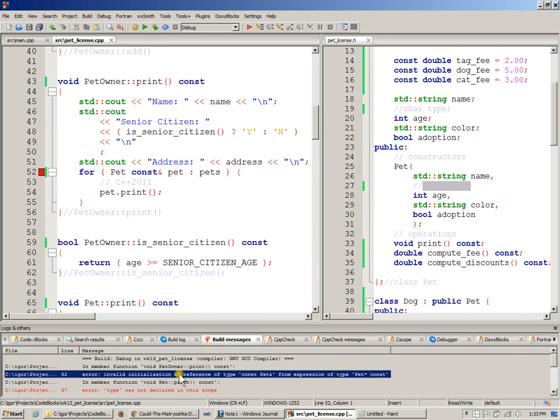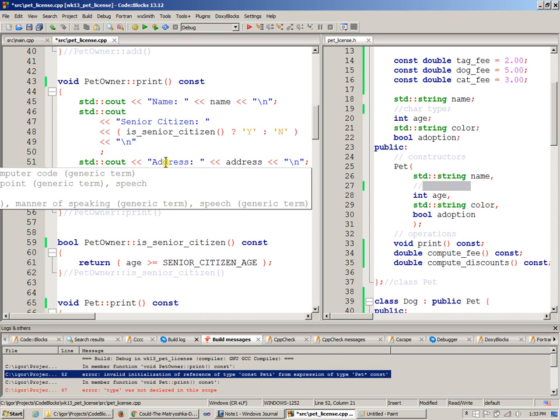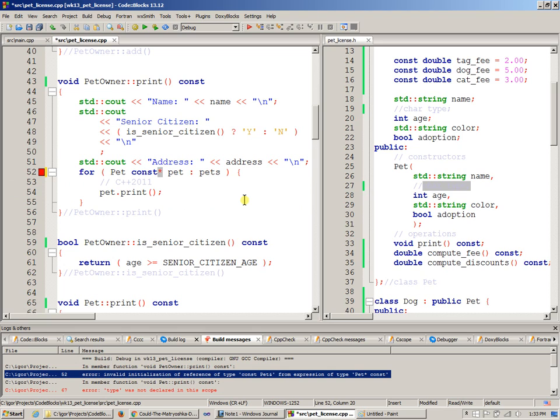Invalid initialization of reference. Yes, and since pets have changed from a collection of actual objects to just a sequence of pointers, of course this also has to change to be a pointer. This needs to be a pointer, and since I have a pointer to an object, the syntax changes to an arrow right here, right? So if you have an object, you use the dot operator. If you have a pointer to an object, like our collection of pets is now, then we just need to change that, right? So let me build that.